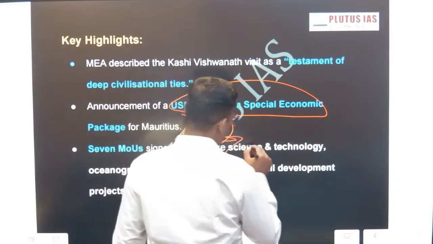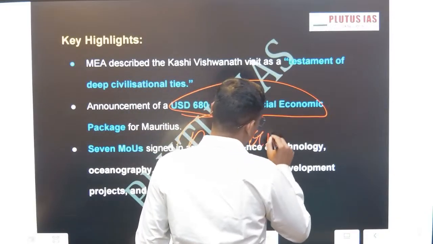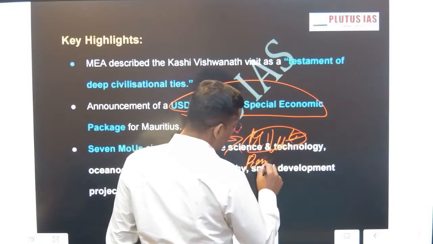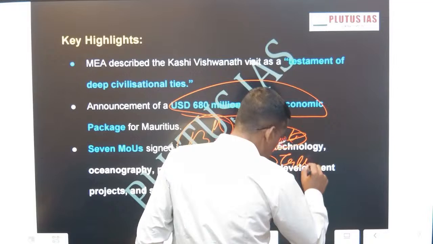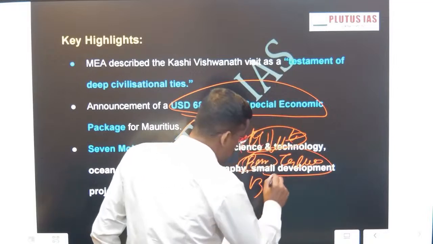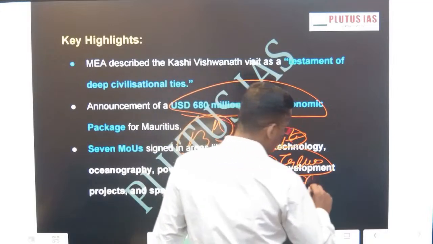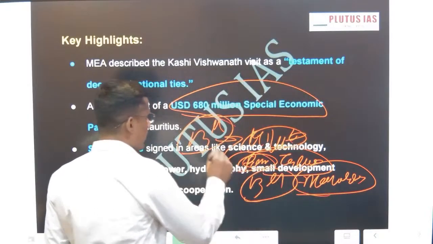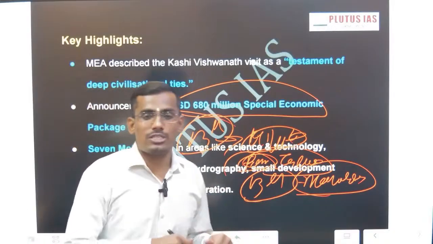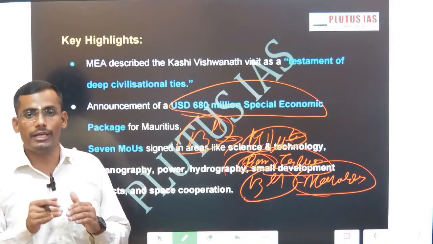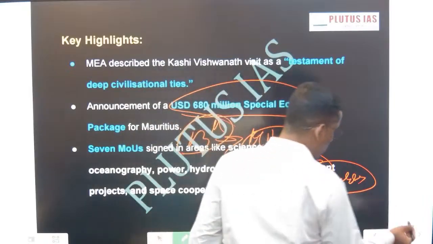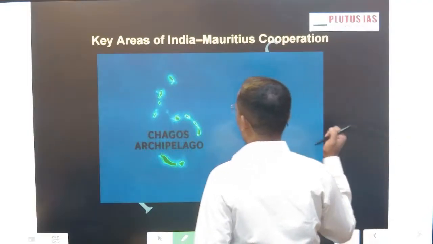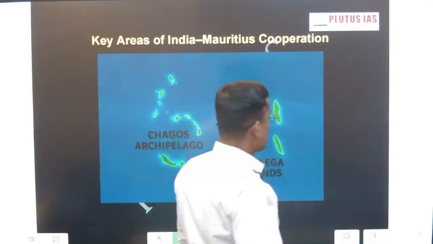guys, do you remember the 13th Jyotirlinga? The 13th Jyotirlinga is a lake. One lake is there, a Talav, a Ganga Talav, something like that. This is called the 13th Jyotirlinga located in Mauritius. Not exactly, but one Talav is there which is considered as the 13th Jyotirlinga. Okay, done. Now we are discussing what the key areas of cooperation between India and Mauritius are.